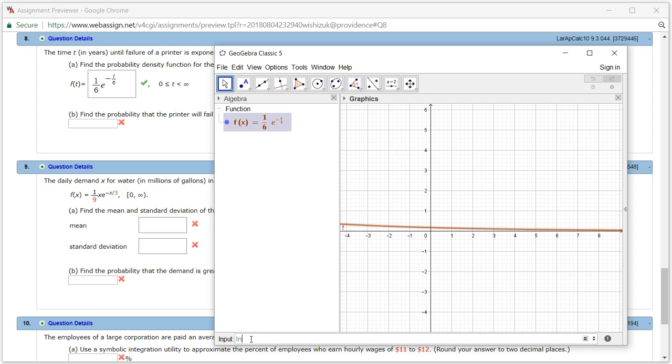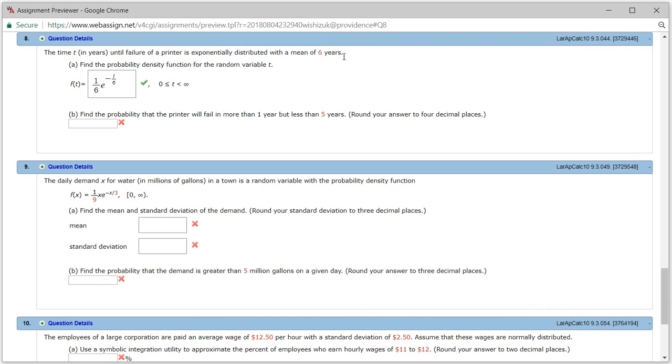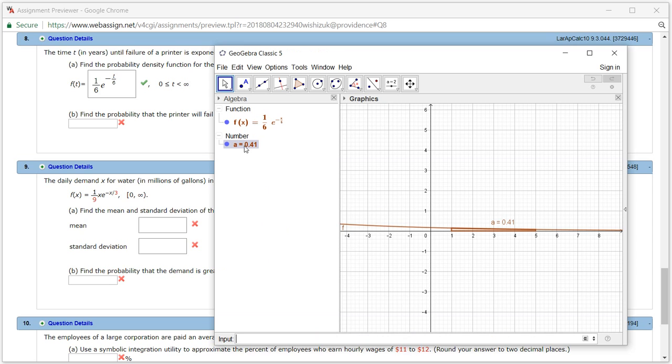Then all you have to do is integrate it, from 1 year to 5 years. So it's between 0 and 1, and this is the result.